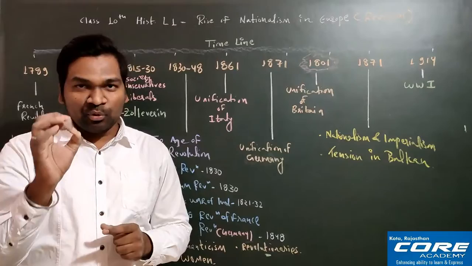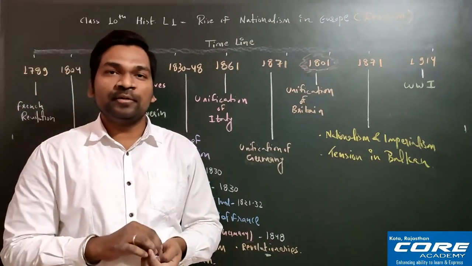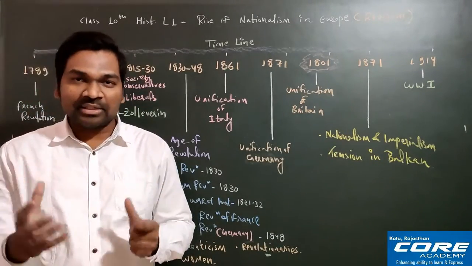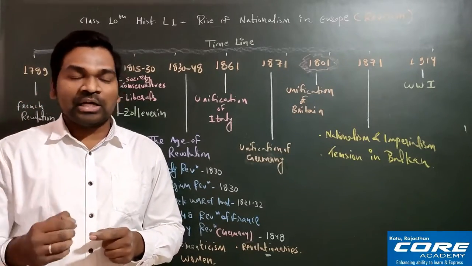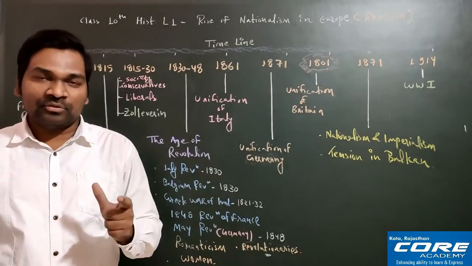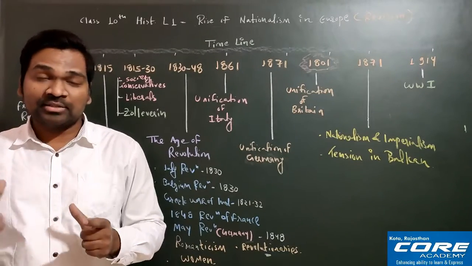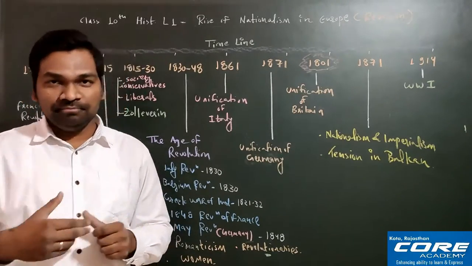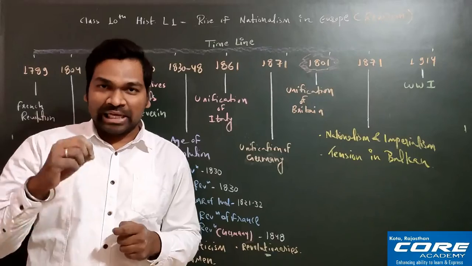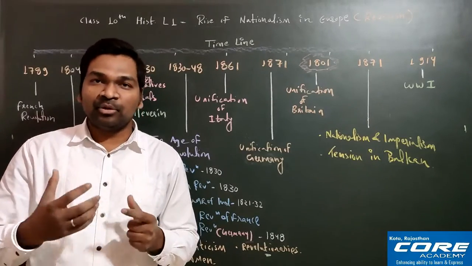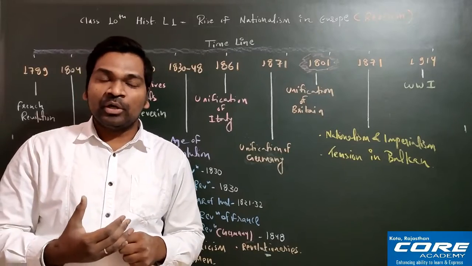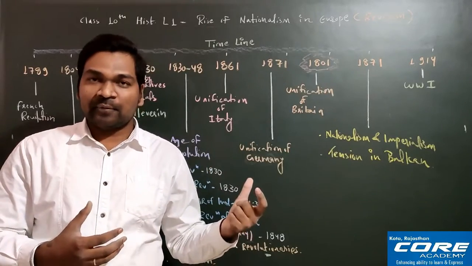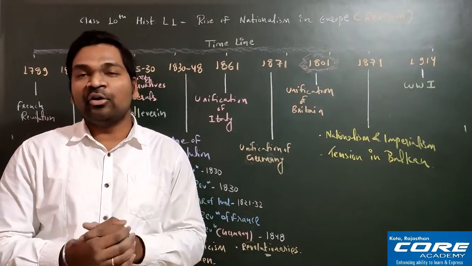As well as one more very important thing I wanted to tell you here, the concept of nationalism that emerged in France. The government of France wanted to take this feeling, the idea of nationalism, to other parts of Europe also. So this task was given to the army of France, and the army went to foreign countries and spread the idea of nationalism.